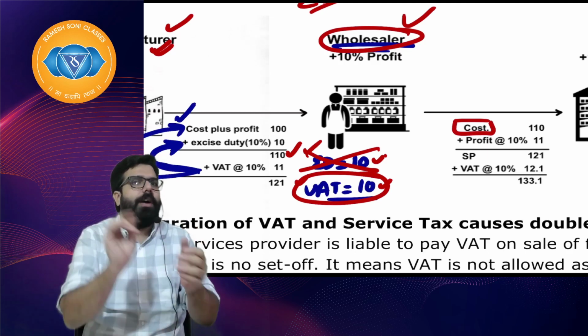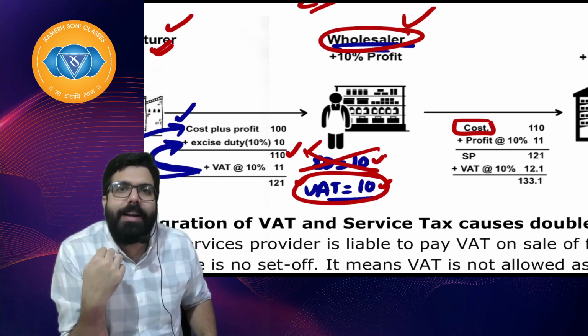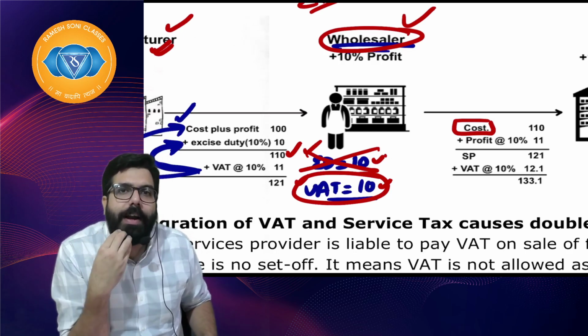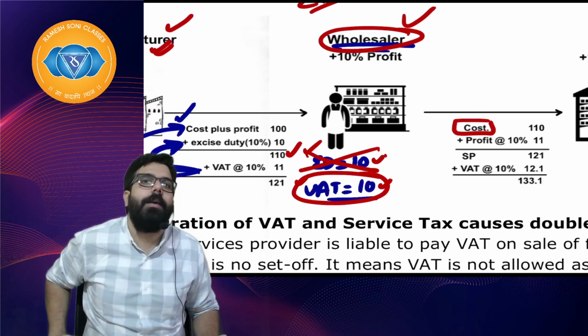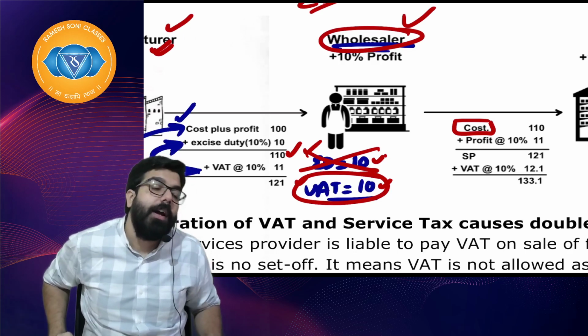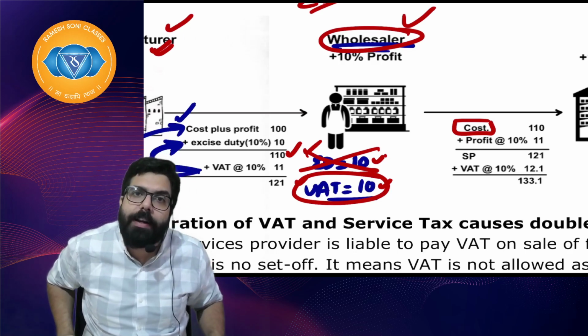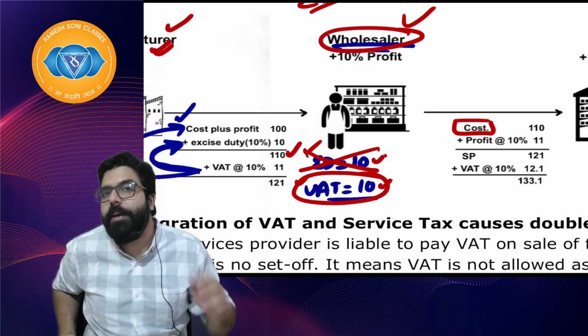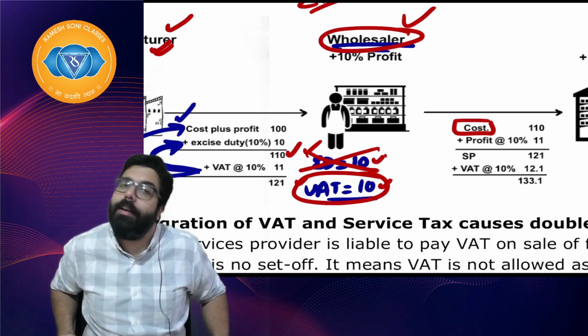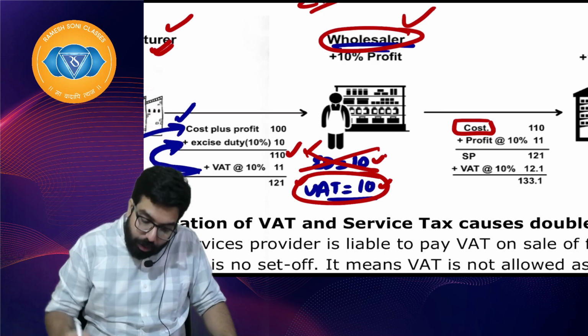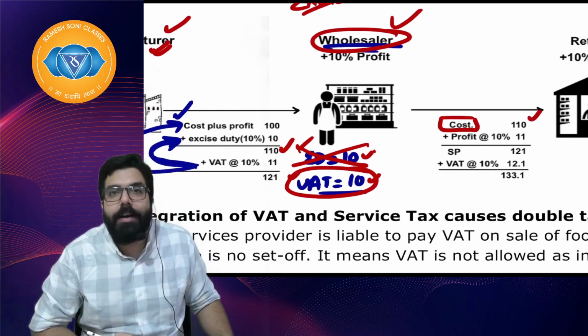For example, everyone here, I went ahead and bought from Paytm, say, one item for 110 rupees. Paytm gave me 10 rupees credit back. How much is the cost for me? 100 rupees. I bought 110 rupees of goods from Paytm. Paytm never gave me the credit of 10 rupees. How much is the cost for me? 110. I hope everyone is clear. So here for me the cost will become 110.